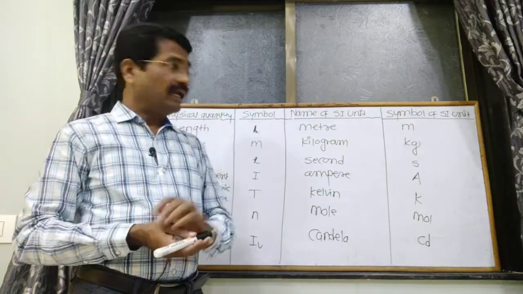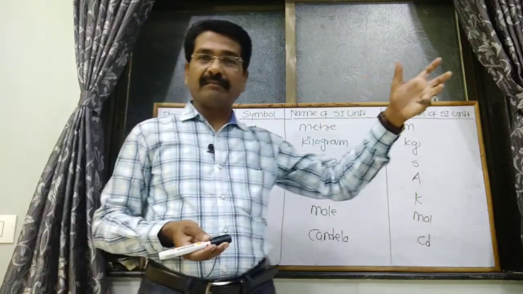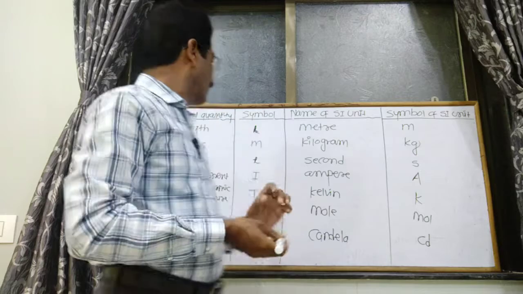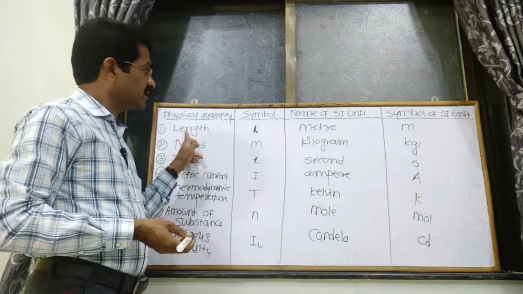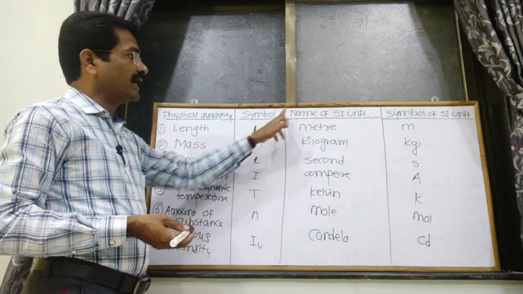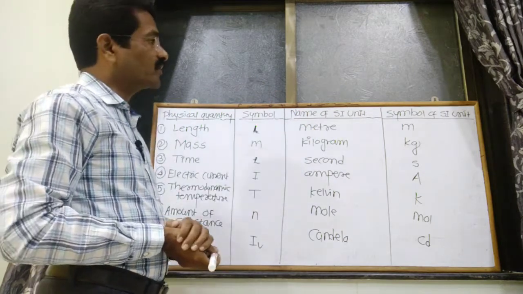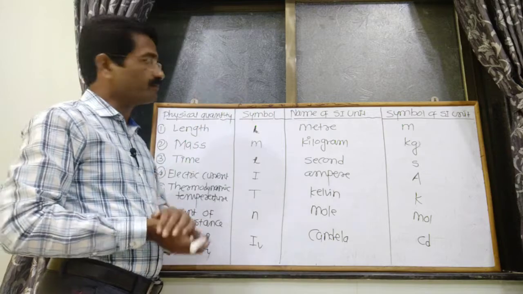See again, depending upon these 7 basic fundamental quantities, we can form a number of physical quantities. First is the length, symbol L, and name of SI unit is the meter, with symbol m.